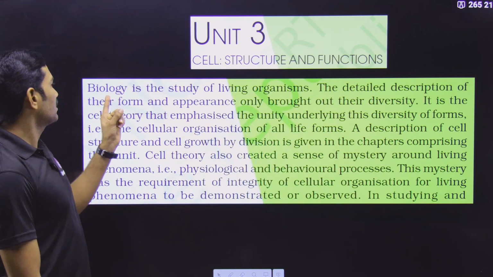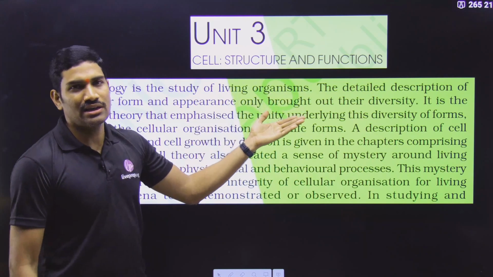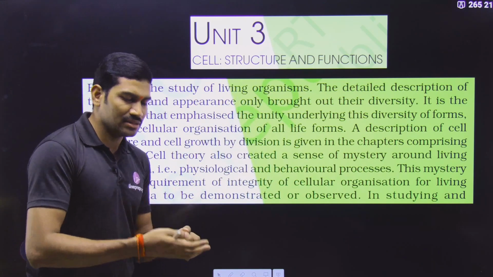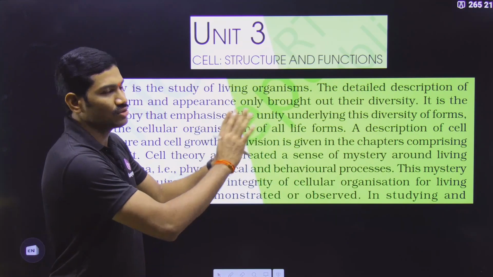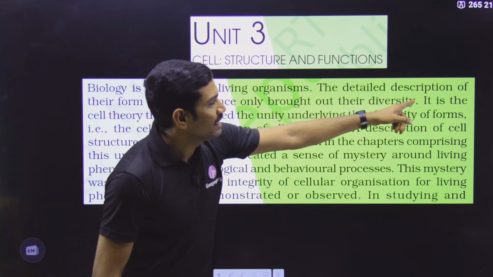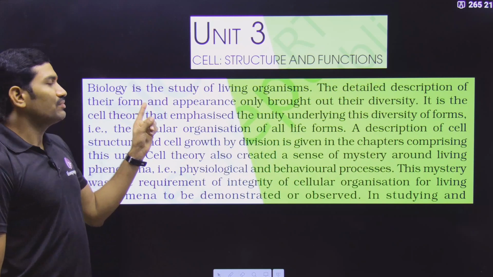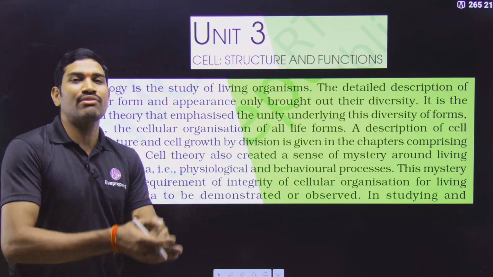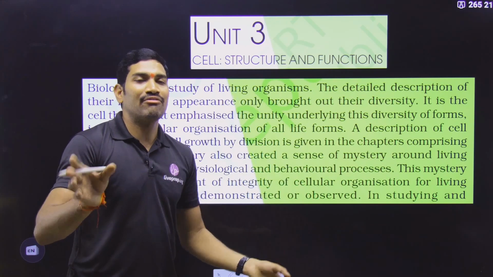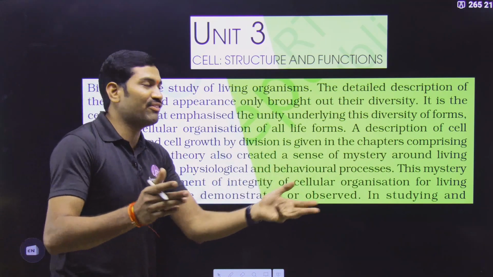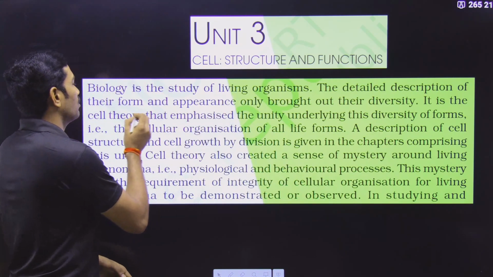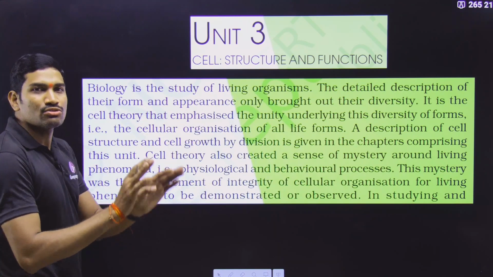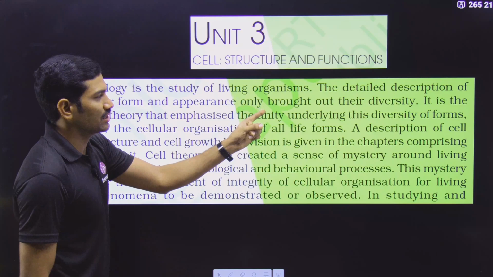Let us quickly go through this. Biology is the study of living organisms. Botany is the study of plants. Zoology is the study of animals. These are things we already know. Next one: the detailed description of their form and appearance only brought out their diversity. So different organisms are present, and the difference is mainly because of their form and appearance, how they are present and how they appear. Based on this only, we talk about different organisms.